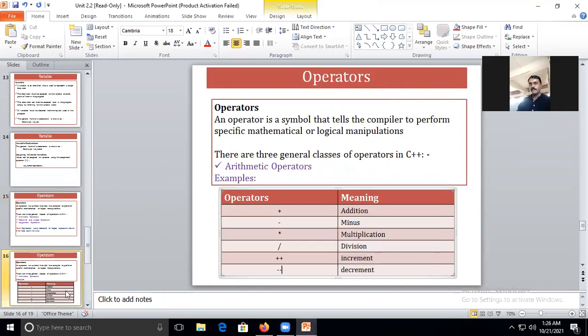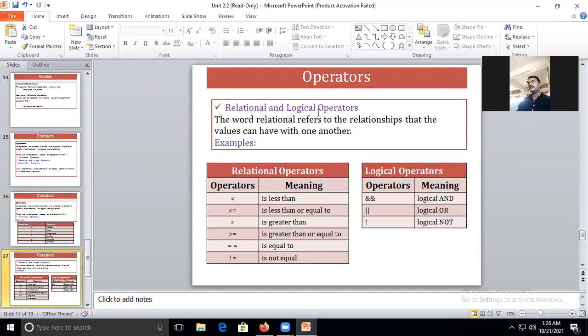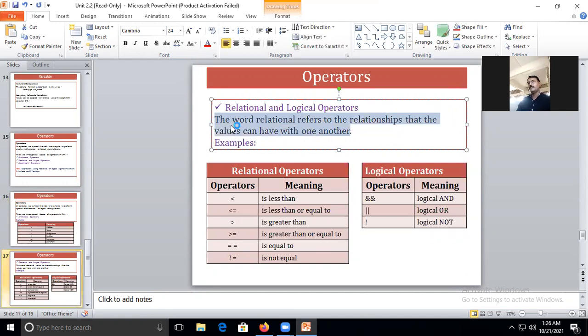Okay, now the next, relational or the logical operators. If you go through the definition, the word relational refers to the relationship that the values can have with one another. Here also, you require a minimum of 2 operands. This we call a binary operator.